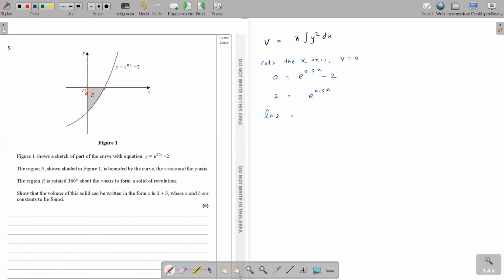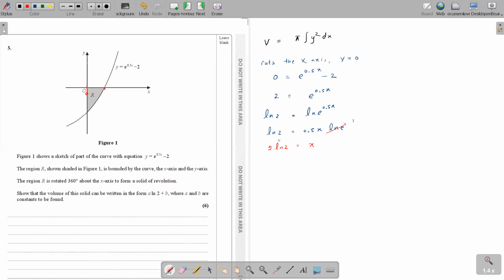Next you can put ln to both sides: ln e to the power 0.5x, the 0.5x comes out, and ln e is 1. So x equals, this is half, so half cancels with 2. So x equals ln 2.